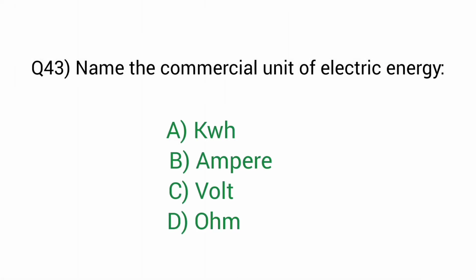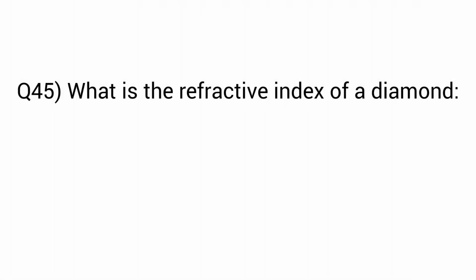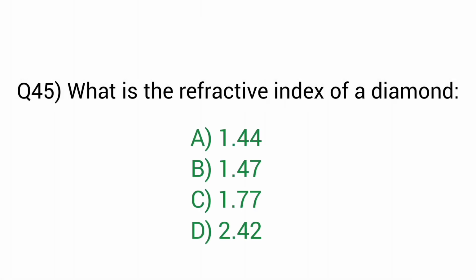Question number 43. Name the commercial unit of electric energy. Right answer option A, kilowatt hours. Question number 44. 1 calorie is equal to. Right answer option B, 4.186 joule. Question number 45. What is the refractive index of a diamond? Right answer option D, 2.42.